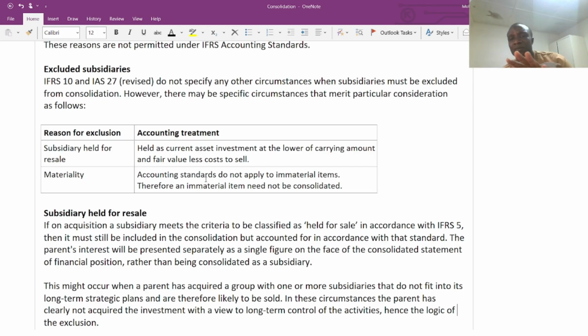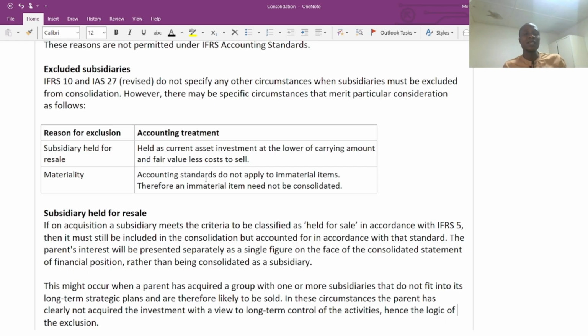Now, IFRS 5 is telling us that as soon as we have classified a subsidiary or a non-current asset as held for sale, the accounting treatment automatically changes because we are going to recognize it separately in the financial statement. For any asset classified as held for sale, the condition is that it should be sold within a 1 year period. So it has become a current asset to the business. Don't worry about it, we are going to look at it separately.